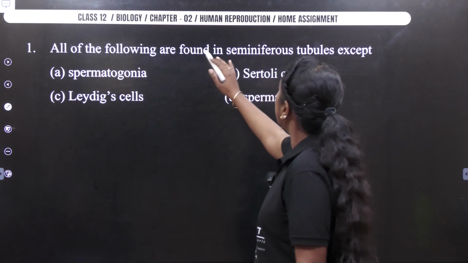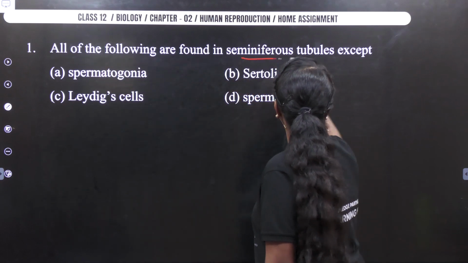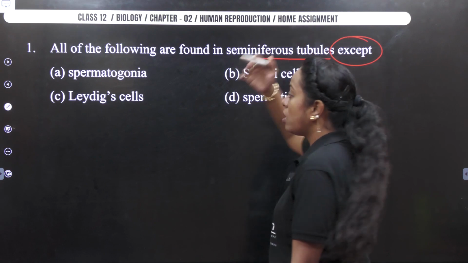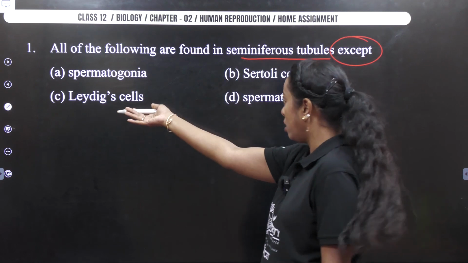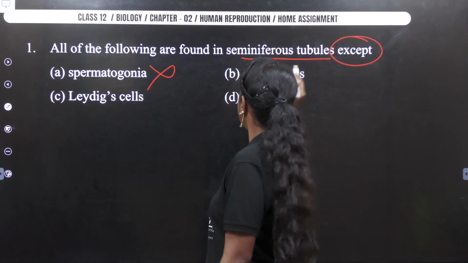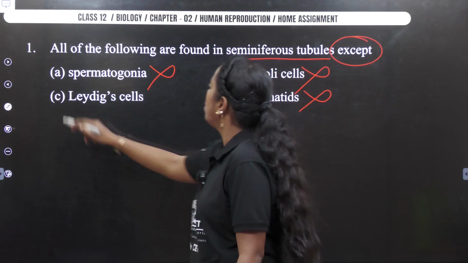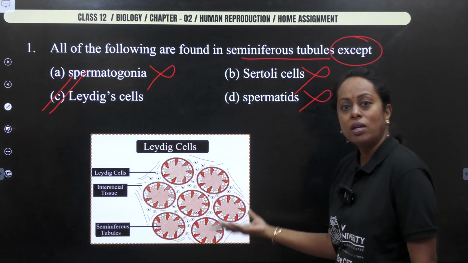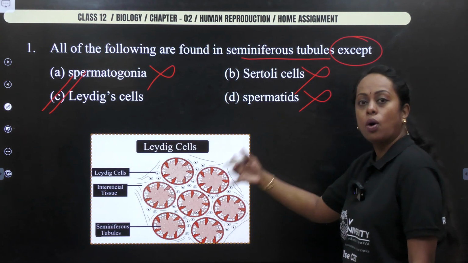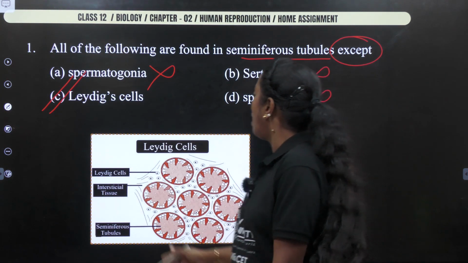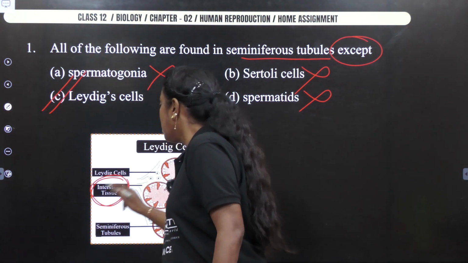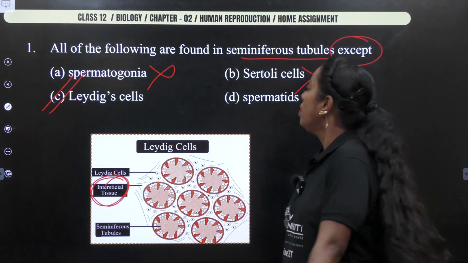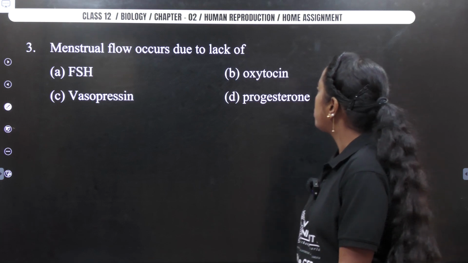All of the following are found in seminiferous tubule except. Leydig cells are not found because they are found outside. So this is wrong, this is wrong, this is wrong. So my answer is what? Option C, Leydig cell. You already know it. It is present outside the lobules. And which is the place? Interstitial tissue. Okay.